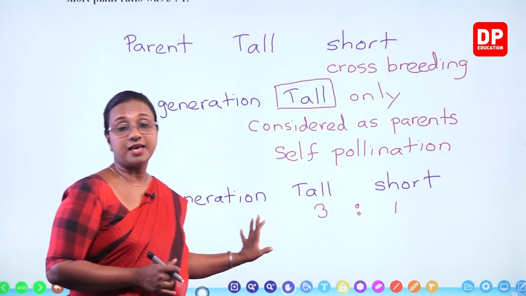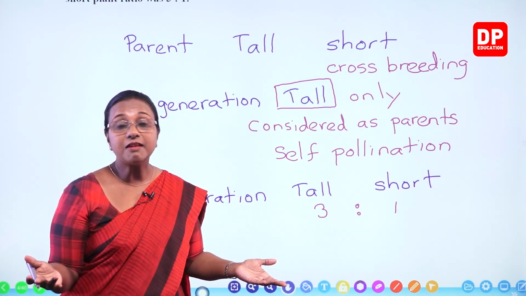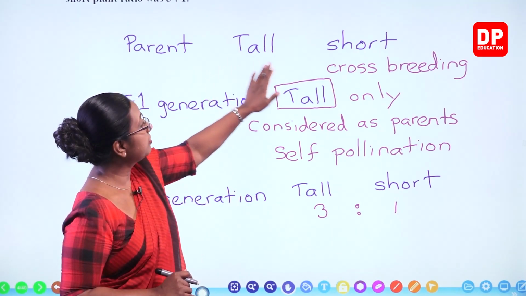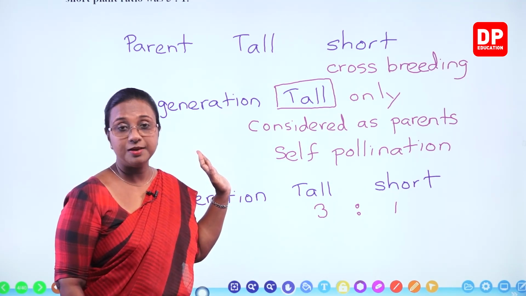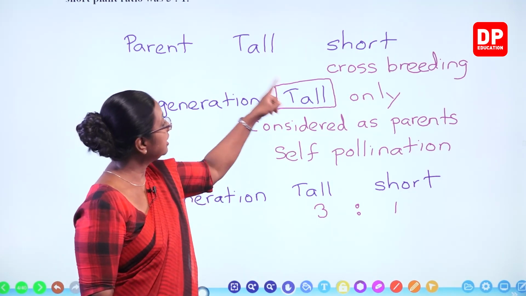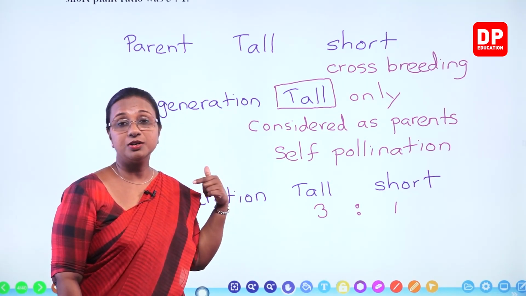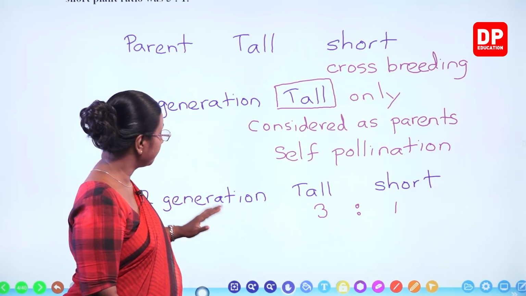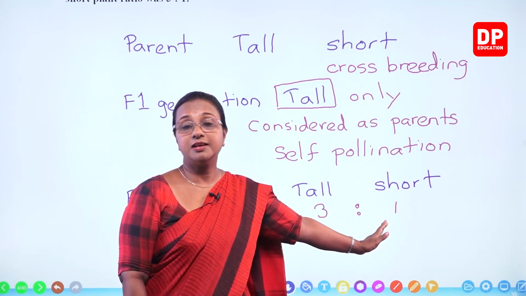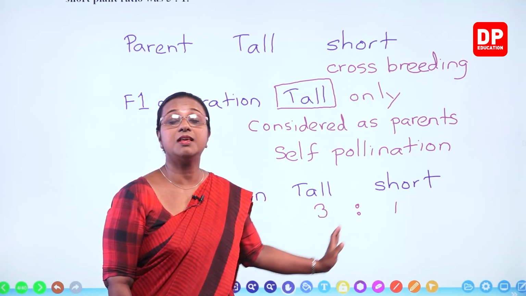Not only for this character, when he used other characteristics, let's say round and wrinkled seeds, it was the same thing. He took the pure breed round and wrinkled seed plants, led them to undergo cross-pollination, and he got all round seeded plants. Then he led them to undergo self-pollination, and in the second generation again he got round and wrinkled seeds, and the ratio between the round and wrinkled seeded plants was 3:1.